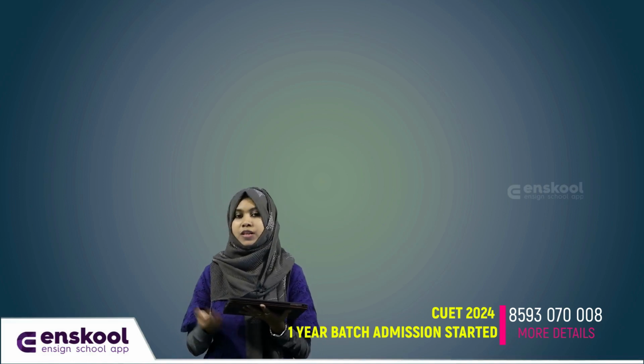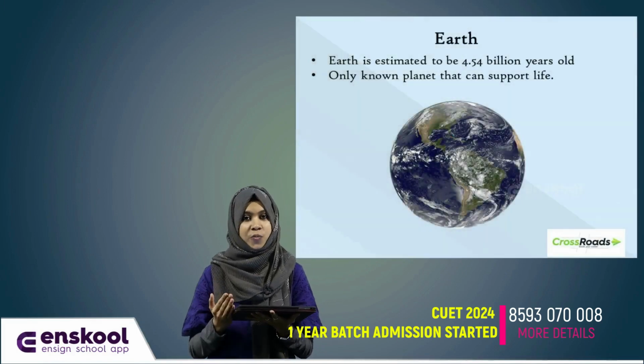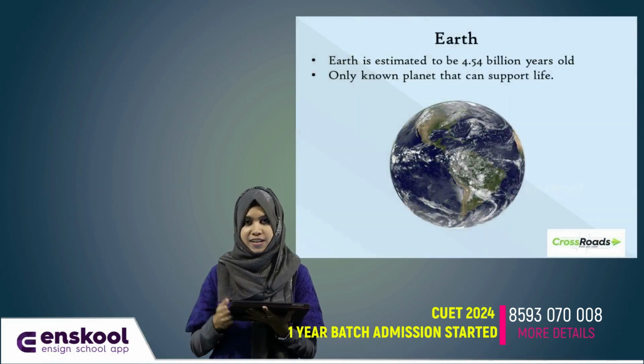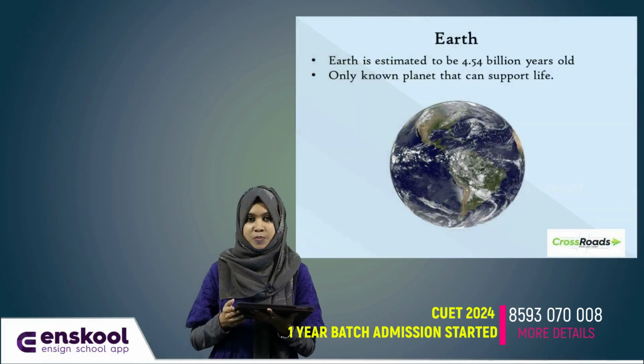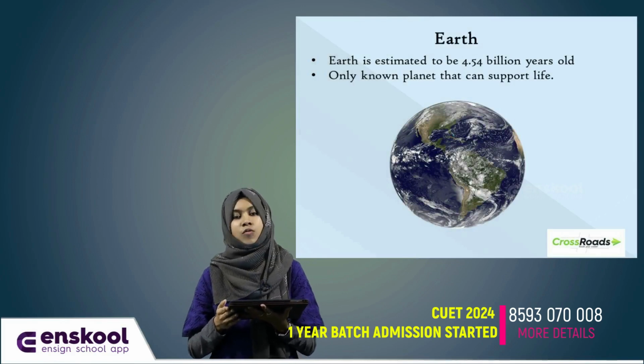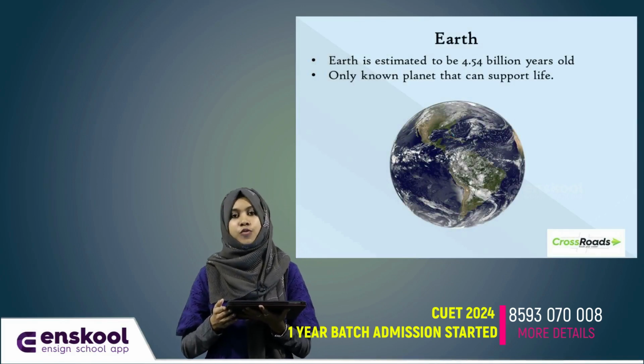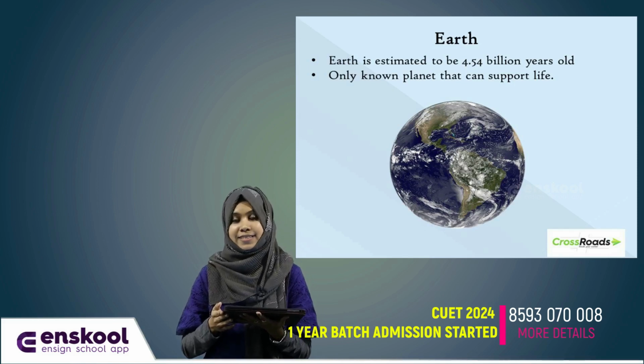In this session, we are going to discuss more about our planet Earth, atmosphere, mountains and volcanoes. So, let's begin. Earth, our home, is the third planet from the Sun and fifth largest planet in the solar system. Earth was formed approximately 4.54 billion years ago.